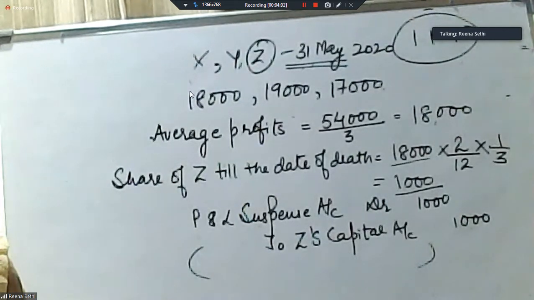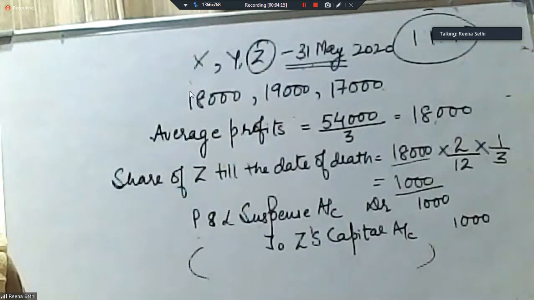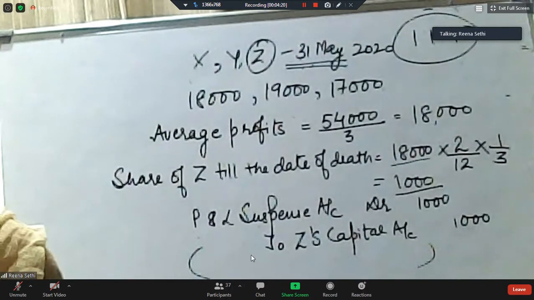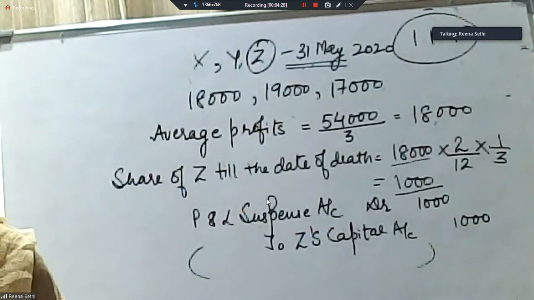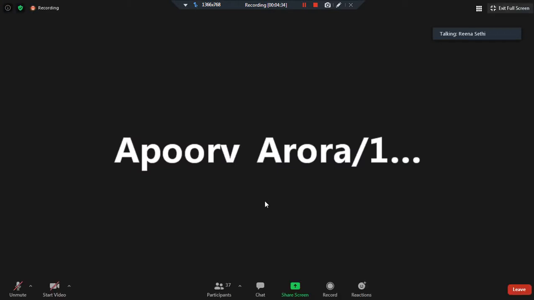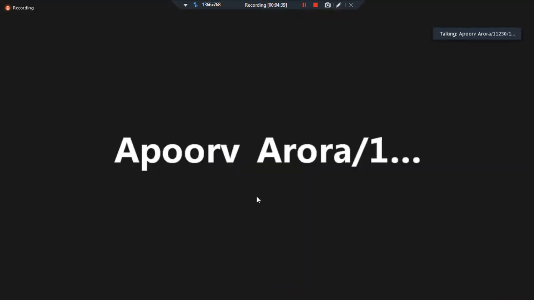Yes, 1,000, you all have calculated correct. Yes, good, Vishwas. Aman, Ishanjali, yes, answer is correct. Apoor, what did you want to say? Current year's profit? I could not understand. Just a minute, I am unmuting you. Apoor? I cannot hear you. Just a little louder. No, I was telling the answer. Okay, fine.